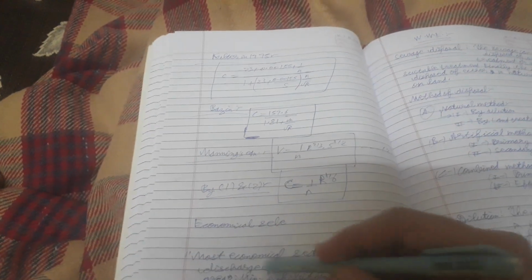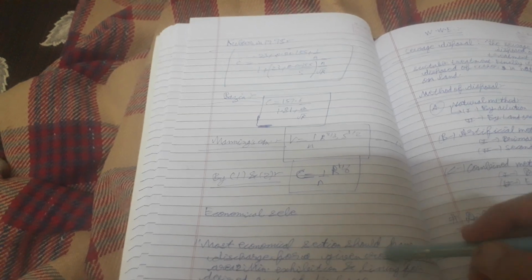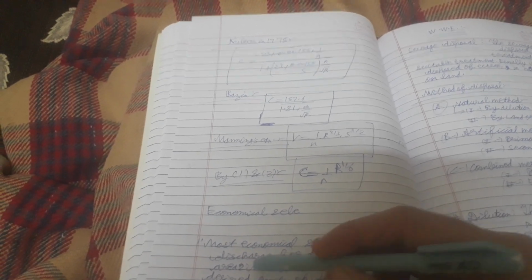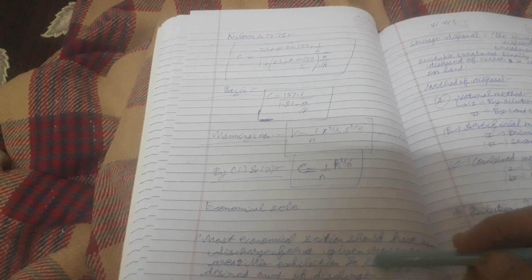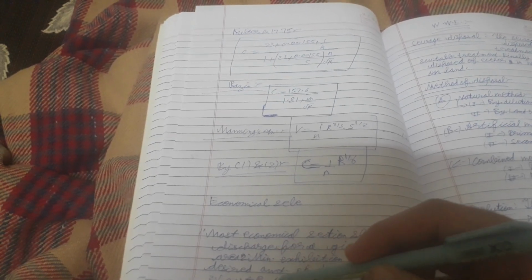Economical section. The most economical section should have, first, maximum discharge for a given cross-sectional area. Second, minimum excavation and lining for the desired amount of discharge. Third, least wetted perimeter, so that there will be minimum resistance to flow.